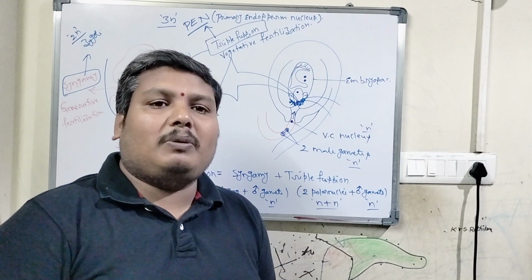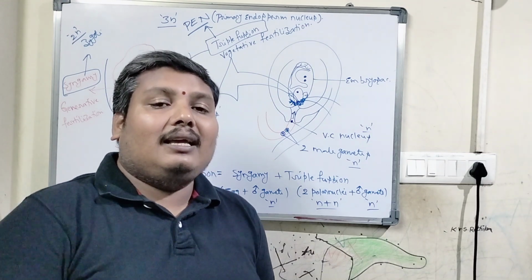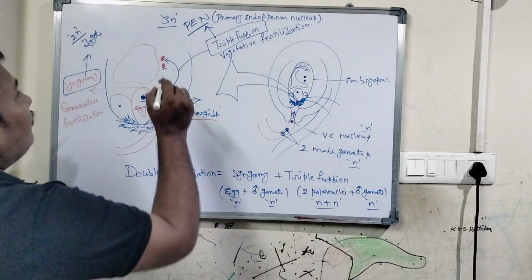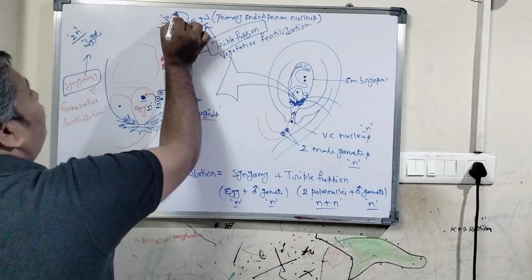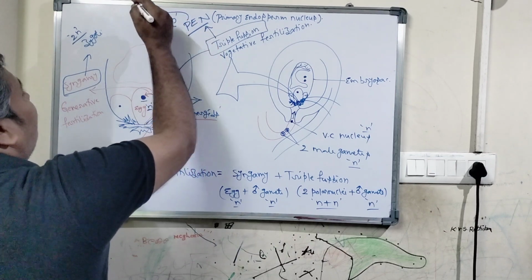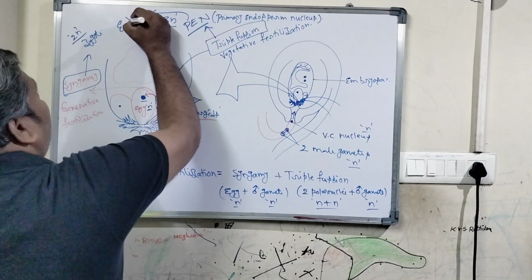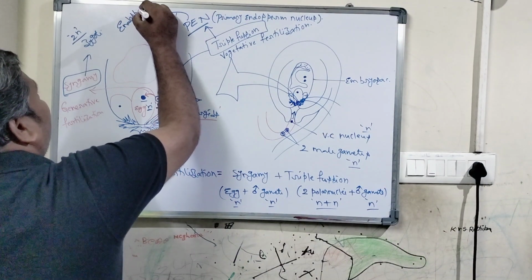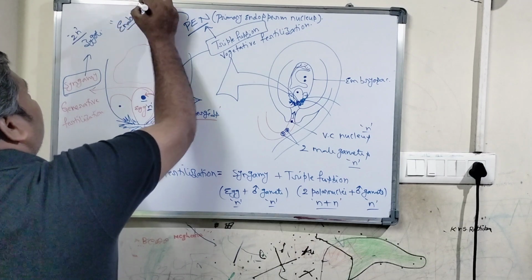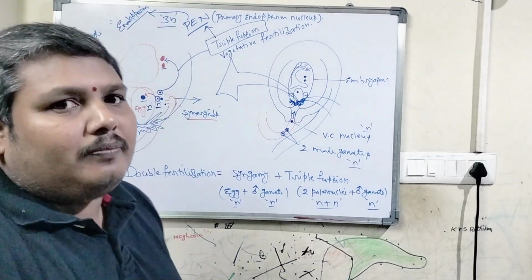The primary endosperm nucleus, after several divisions, produces endosperm. What is endosperm?